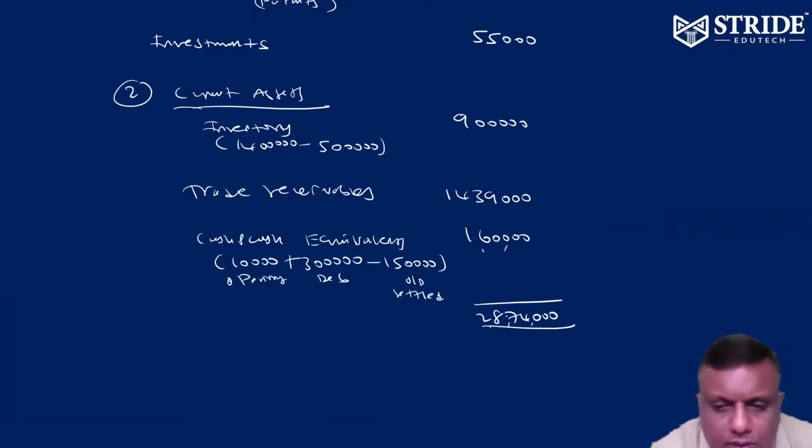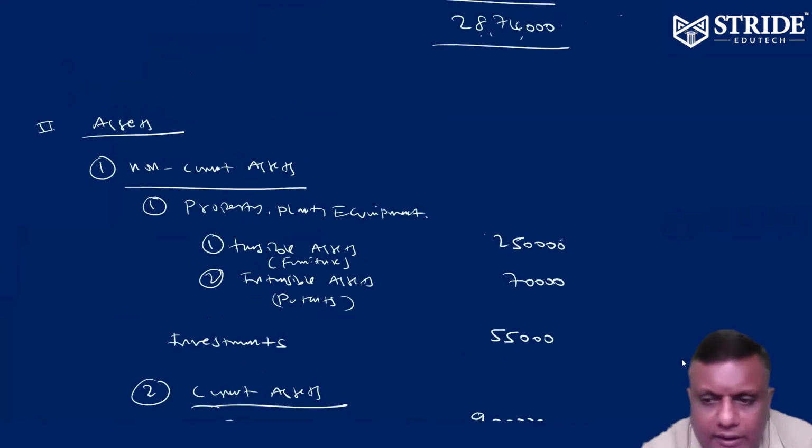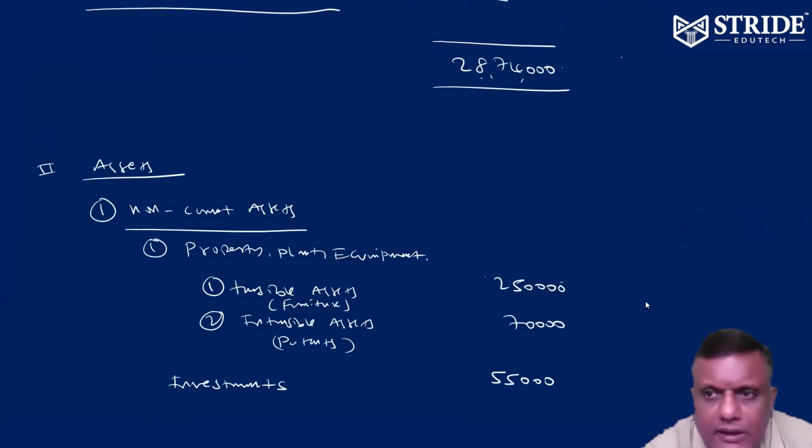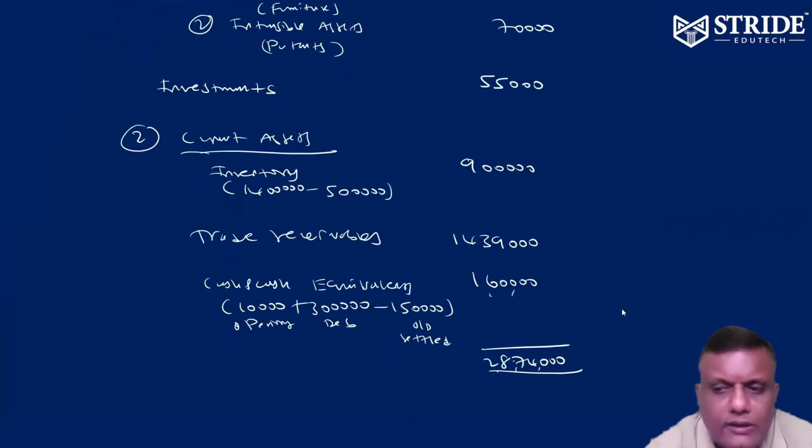Kindly check it out. Now anyway, liability and asset 28 lakh 74,000. Kindly check it out. They are also getting tallied. That's it. Both are tallied.